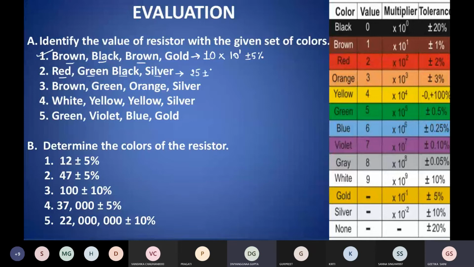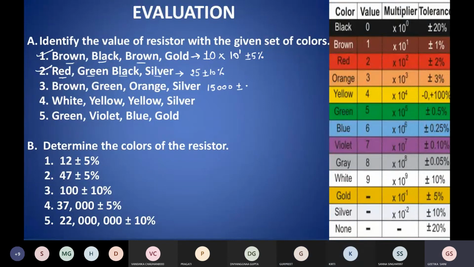So for red, this value is 2, correct. For green, this value is 5, correct. And for black, we can take it as 1, since 10 raised to power 0 is 1. And for silver, this is plus minus 10%. Very good. Next one. Solve, come forward. Yes, 15,000 plus minus 10%.